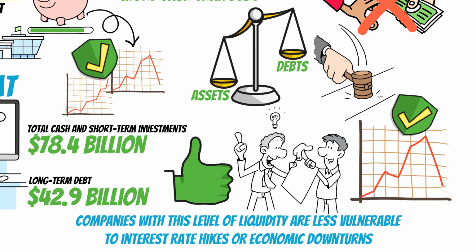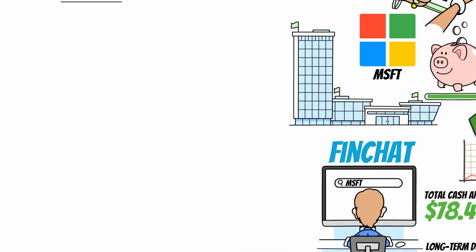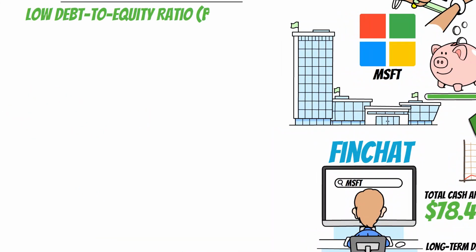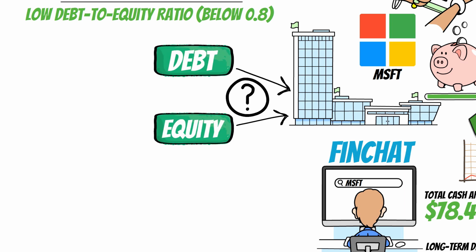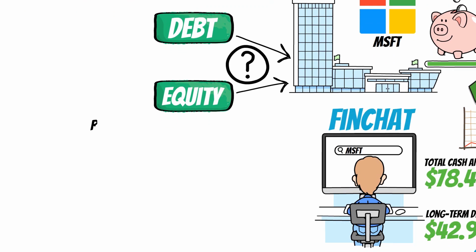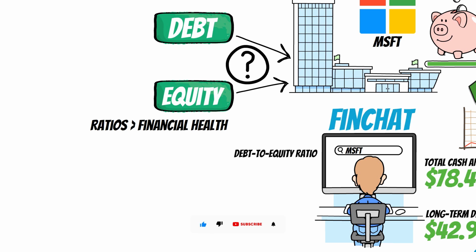Microsoft clearly passes Buffett's rule number 1. The low debt-to-equity ratio is the key indicator of how much a company's funding comes from debt versus shareholders' equity. Buffett prefers businesses with a ratio below 0.8 because it shows they're not over-leveraged and have a stable financial structure. For this, go to Ratios, then click on Financial Health. Here, you will see Debt-to-Equity Ratio.